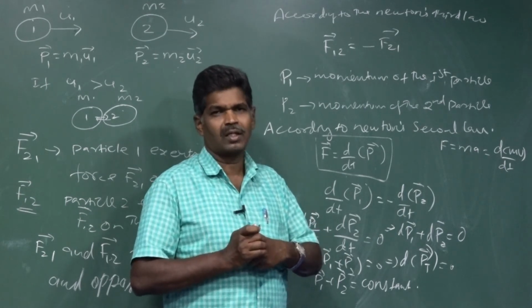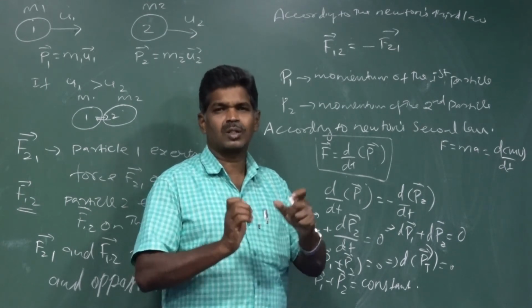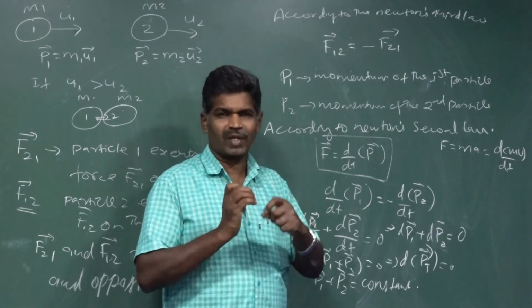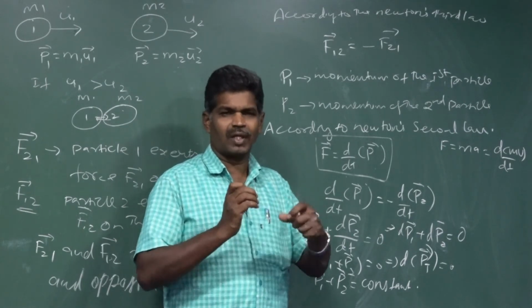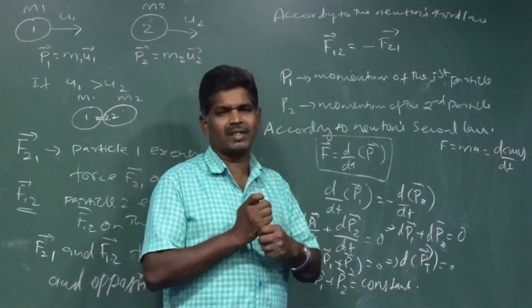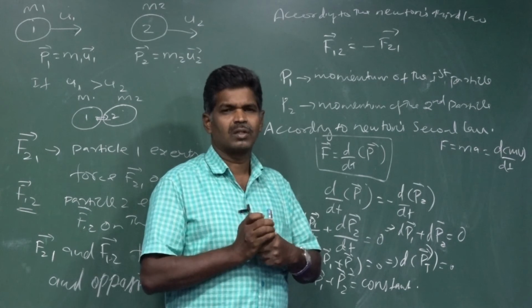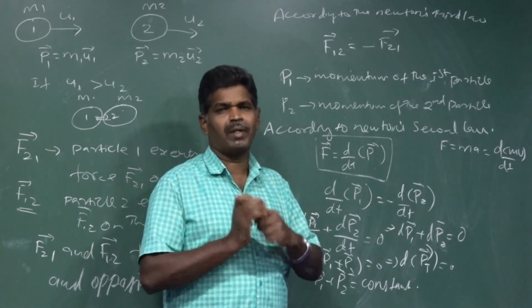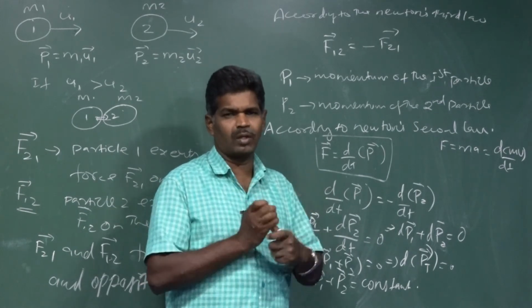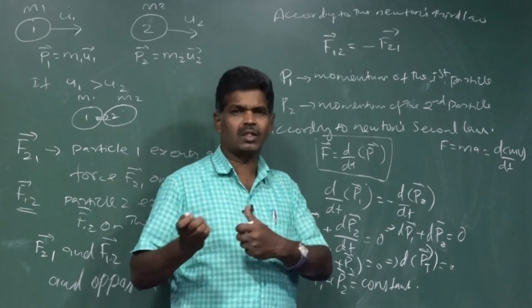That's why momentum is conserved here. This is a vector law that we are going to explain with some examples. There we have some points for the meaning of conservation of linear momentum that we are going to see now.